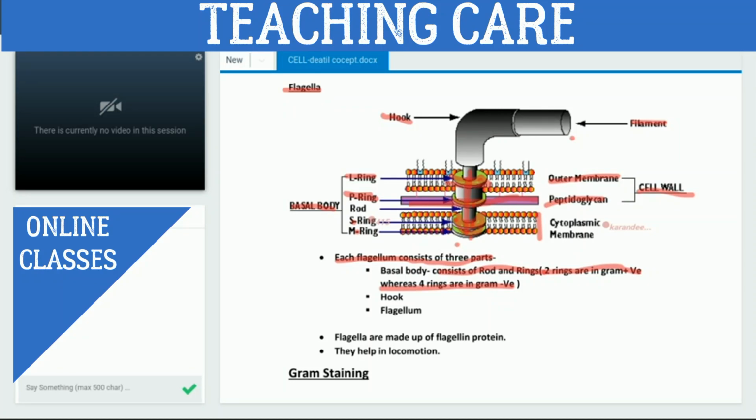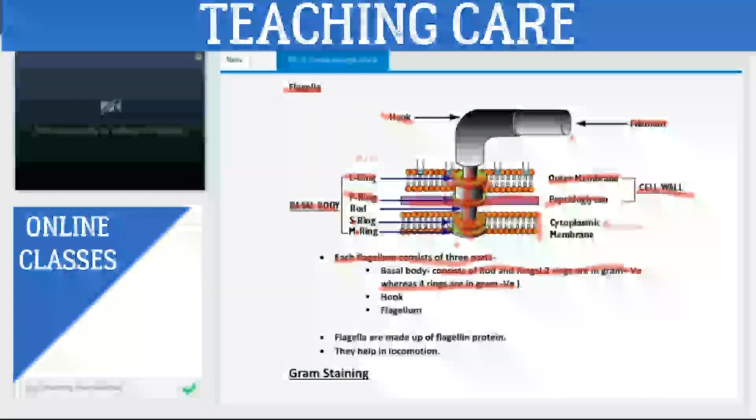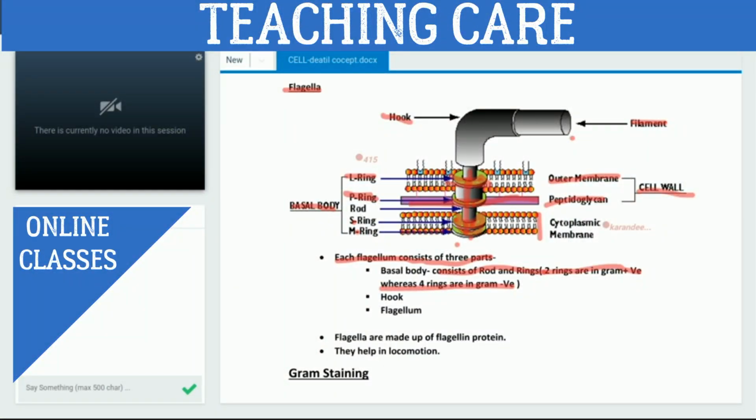Good. And what are the names of these rings? The first ring is called the membranous ring. Second ring is called the supramembranous ring. Third ring is called the peptidoglycan ring, and fourth one is called the lipopolysaccharide ring. Good. So four rings are present in which region? In the basal body, right? Got it?